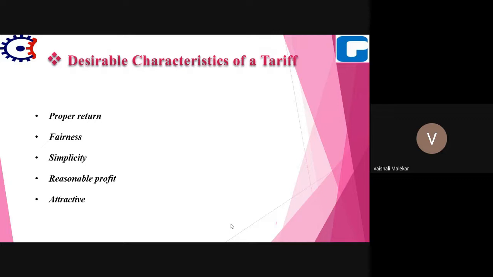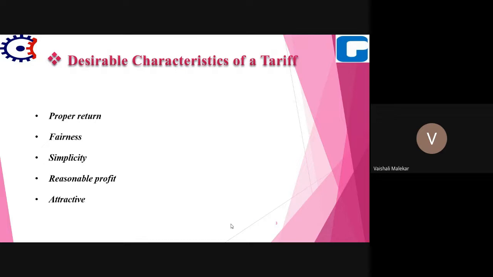Then is reasonable profit. The reasonable profit means whatever profit is earned by the utility company should be reasonable. Generally that is near 8%, because the electric supply company is a public utility company, and it generally enjoys the benefits of monopoly, and therefore the investment is relatively safe due to non-competition in the market, and that's why the profit is also restricted to generally 8%.